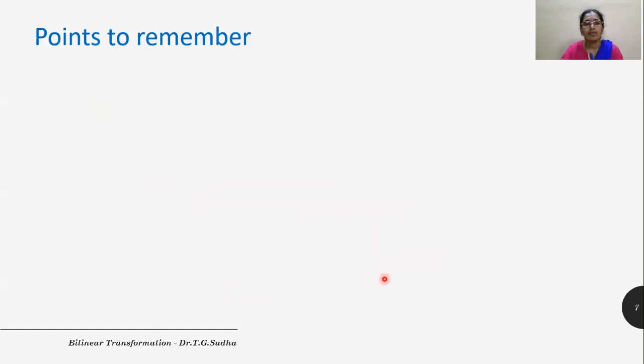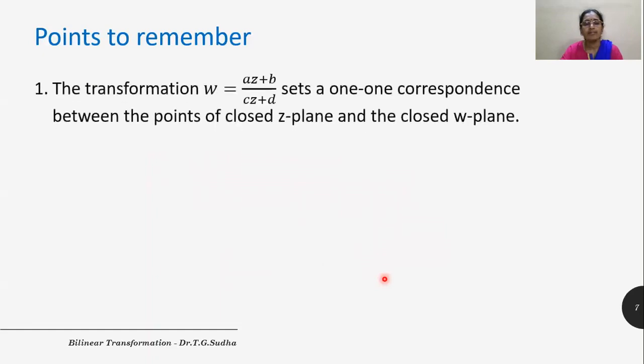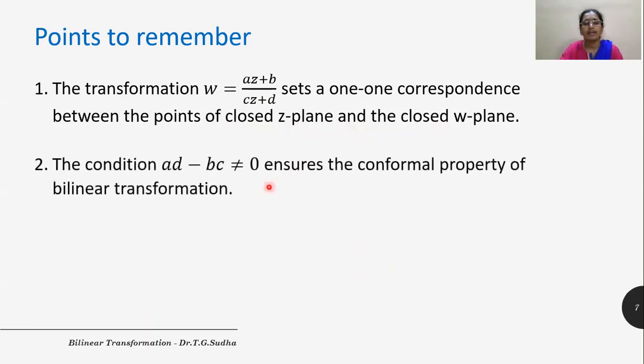Let us see some points to be remembered. The transformation W = (AZ + B)/(CZ + D) sets a 1-1 correspondence between the points of the closed Z plane to the closed W plane. The condition, that is AD - BC not equal to 0, ensures the conformal mapping of the bilinear transformation.